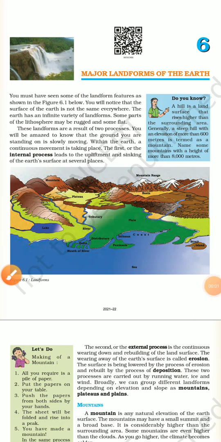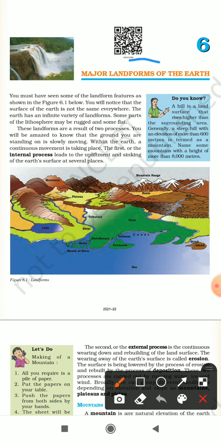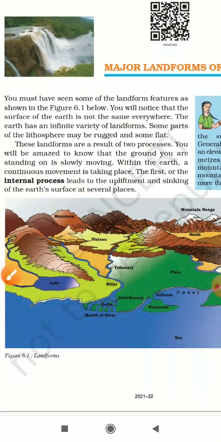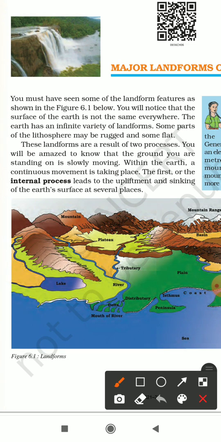Hello students, in this video we are going to start chapter number 6 of geography, major landforms of the earth. So basically we have this word called landform. This word is formed by joining two words, that is land and form. So we are going to talk about different types of forms of the land we have on the surface of the earth.